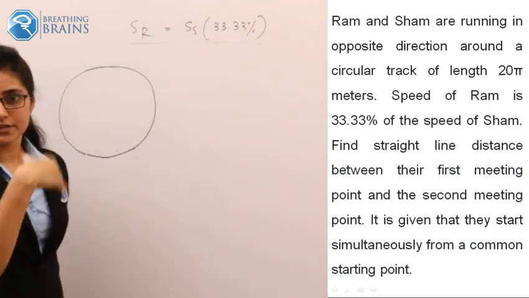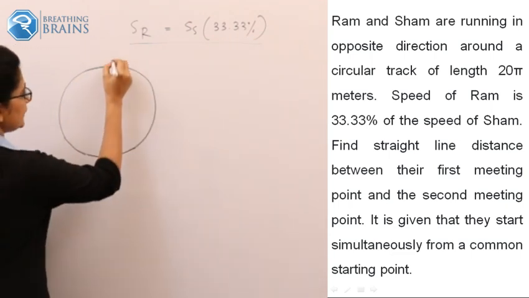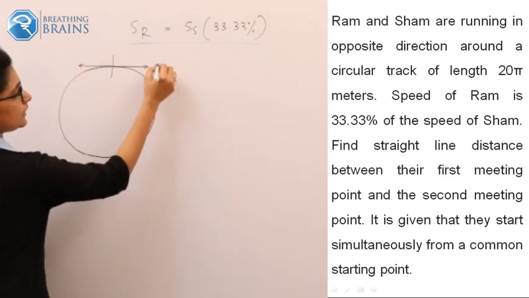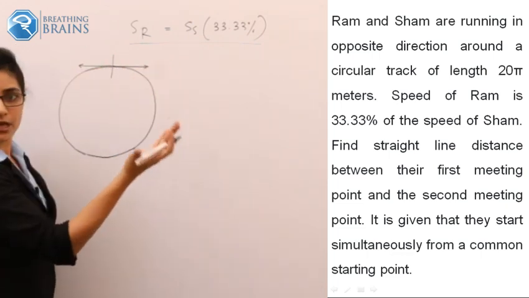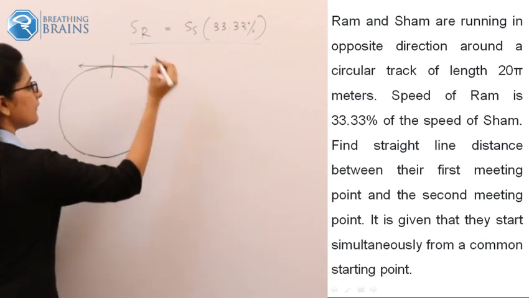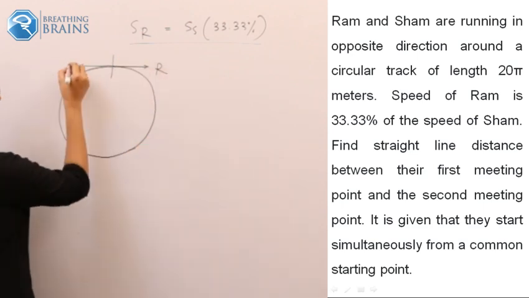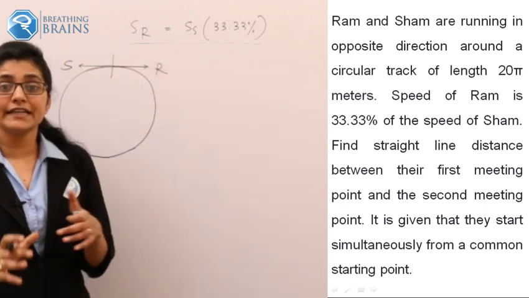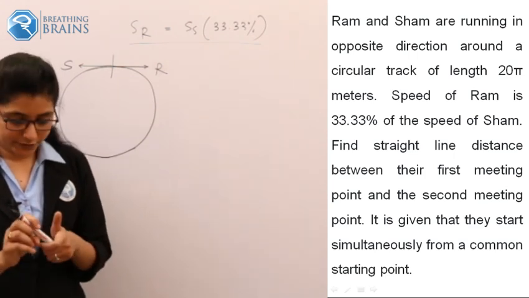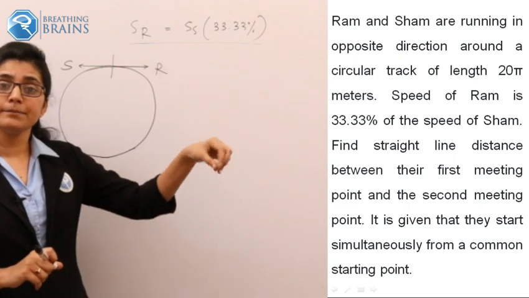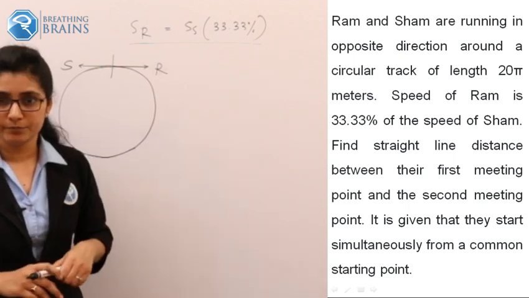That one is your circular track. They are traveling from the same point in opposite directions. So Ram and Sham are traveling on this circular track in opposite directions. So I will consider Ram is traveling in this direction, Sham in this direction. Now they didn't give their speed directly. What they told you is that the speed of Ram is 33% of the speed of Sham, right?